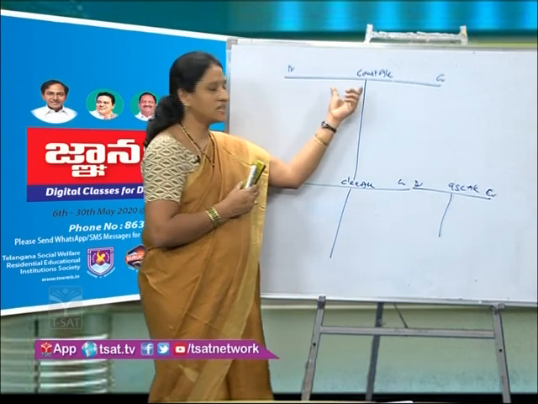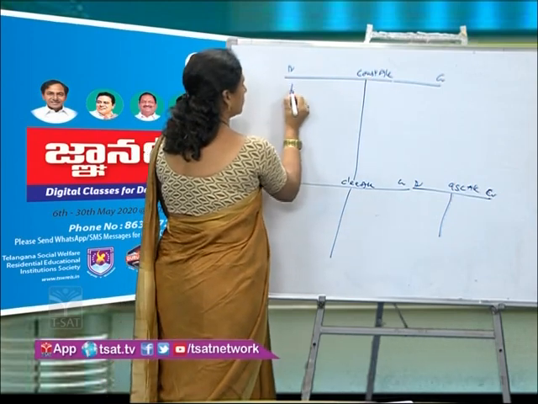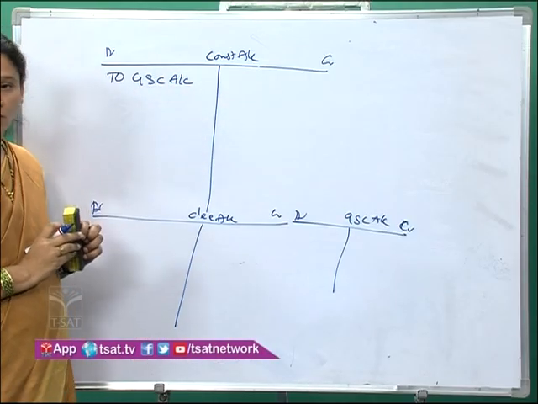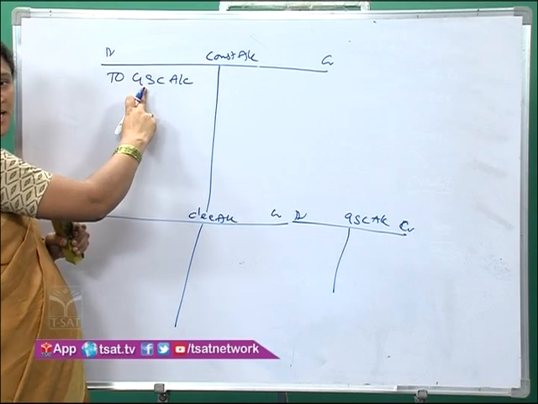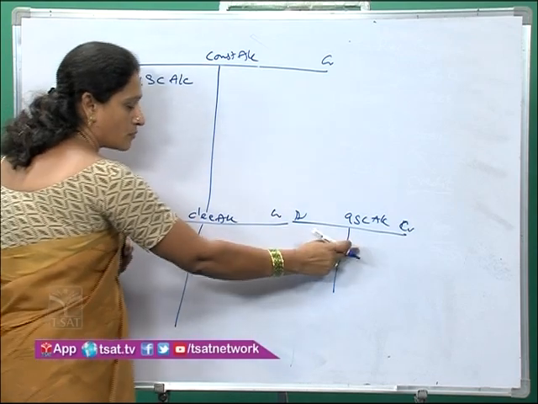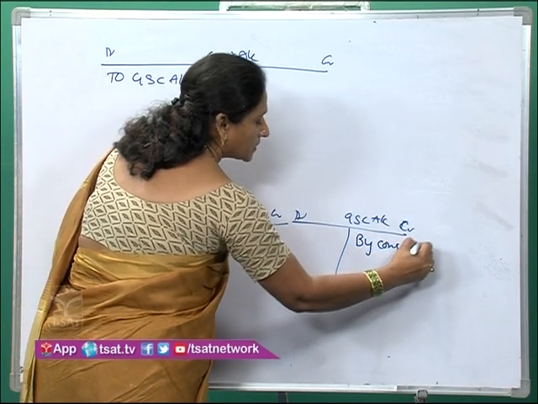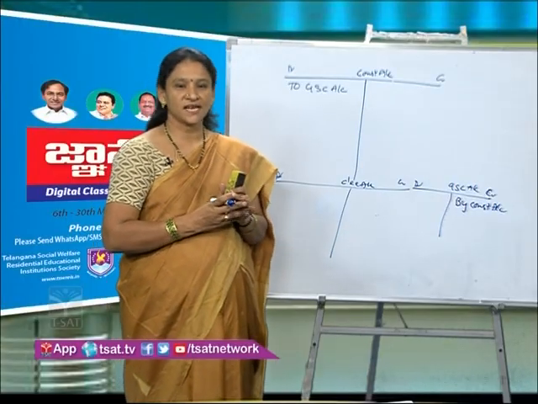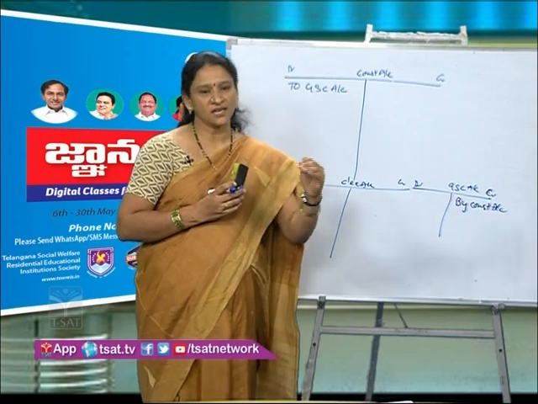So if I put it in the ledger, how it will come? Consignment account debit, goods sent on consignment account. Again, where do we write? We are also preparing goods sent on consignment account. So it comes opposite. That comes here by consignment account. Clear? And the next, this is the first transaction. The first transaction we will write for goods sent on consignment.